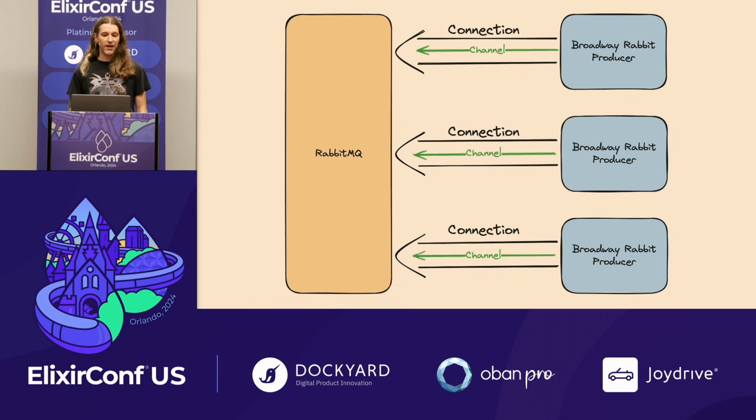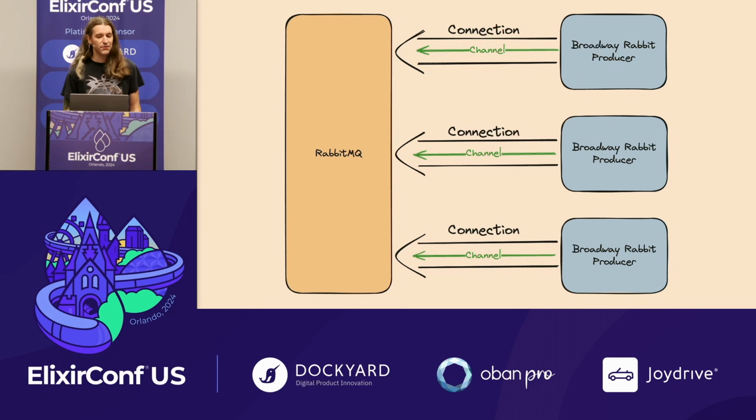Every producer will create a new connection to Rabbit, and open a single channel on that connection to manage consuming messages from a queue. And this works fine if you have a limited number of consumers. We were spinning up 12,000 of them. So this one-to-one ratio actually violates the RabbitMQ recommendation to create few connections with many channels.